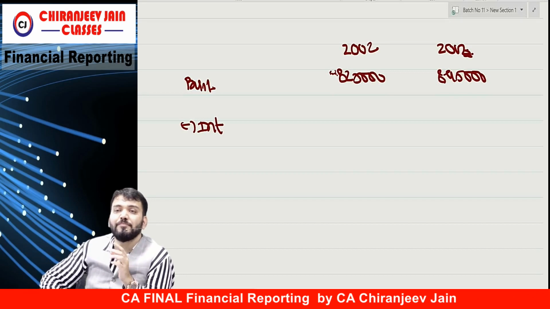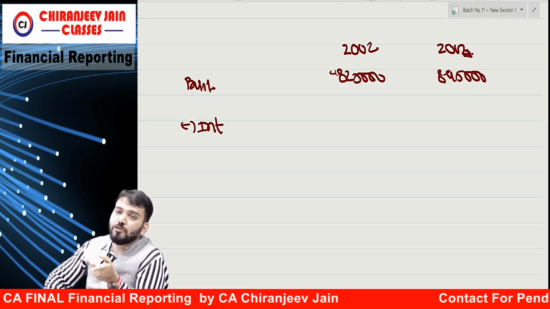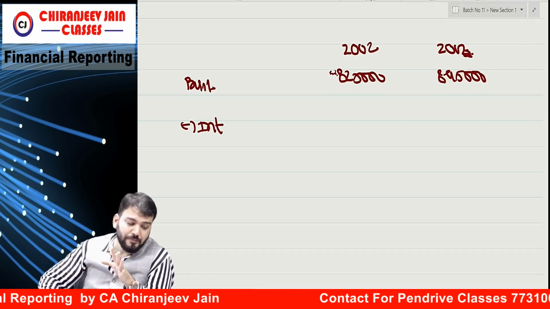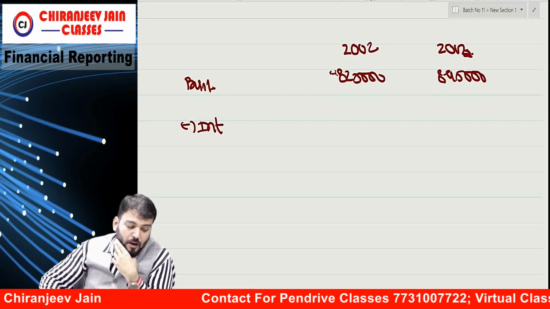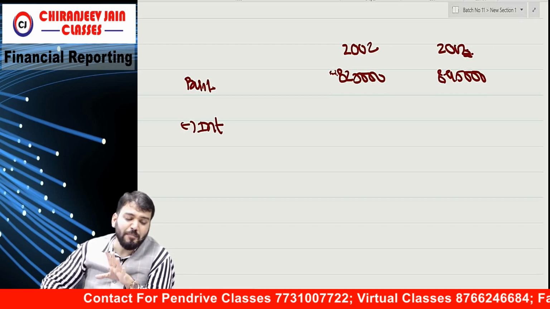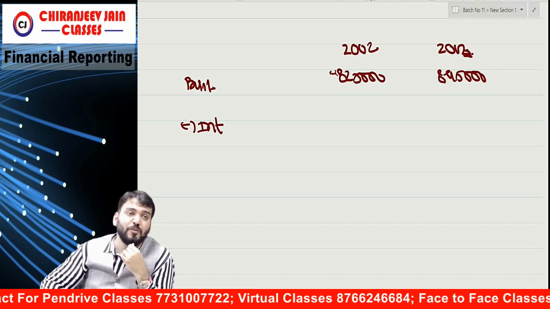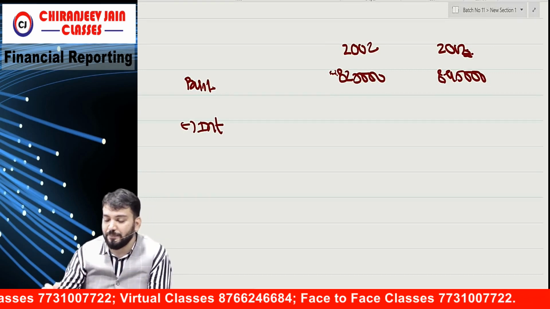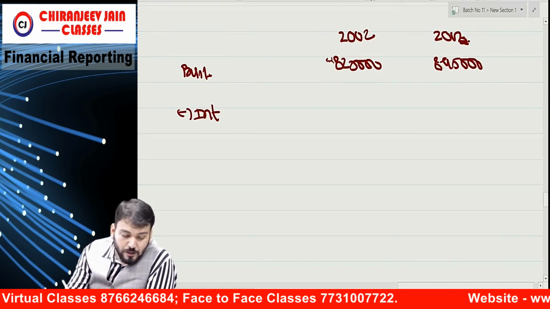One thing, whenever they have not given discount, premium, etc., EIR should be equal to what? Agreed rate. However, because this is convertible, there should be a market rate of interest. But they have not given the market rate of interest. So for simplicity, from the exam point, we will take what? 8%. So I am just doing as per solution.